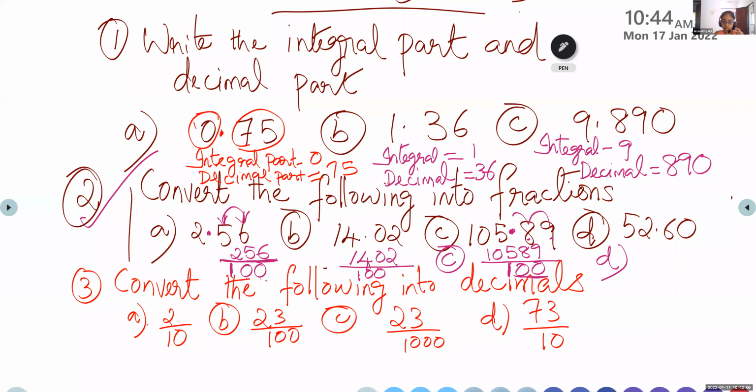5,260 by 100. Very good. 100. Yes. So children, what is the first step? Write the number without any decimal point. So you will write 5, 2, 6, 0.